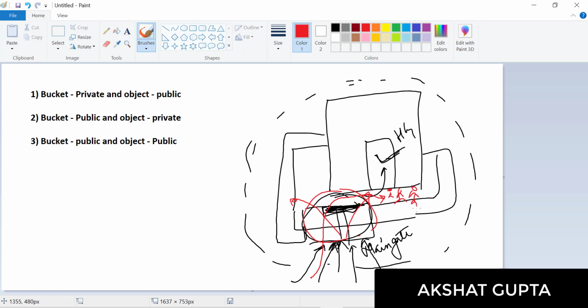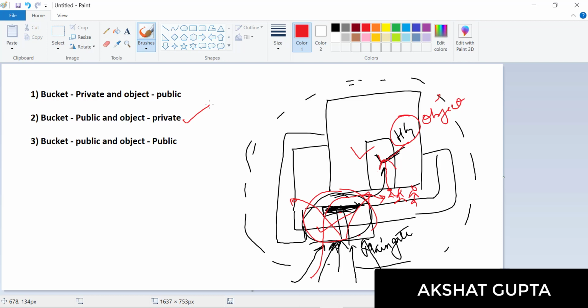Now, if you don't open this particular HG, you can say it is an object. If you don't open this object, the person won't be able to get in. So we need to open this as well as this. You need to open your bucket as well as the object, both of them, so as to ensure that the person is able to access the object inside your house. If this is open and this is closed, somebody won't be able to access the objects.